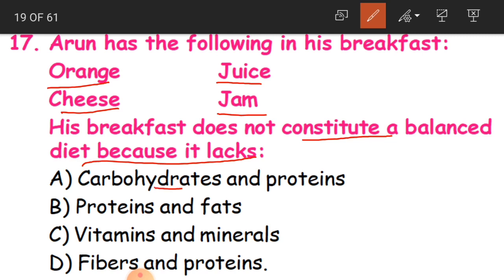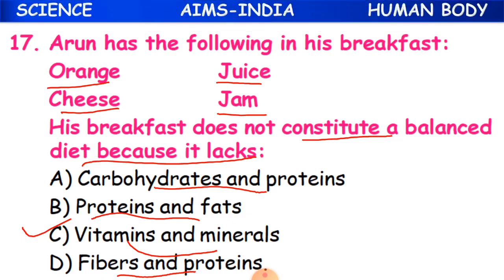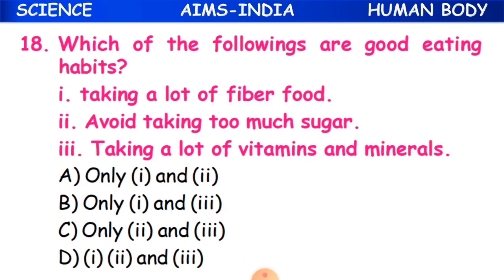Either carbohydrates and proteins and fats, vitamins and minerals, or fibers and proteins. So what is the answer, children? Vitamins and minerals, C, because he is not having milk here. So vitamins and minerals. So that is why this is not a balanced diet.